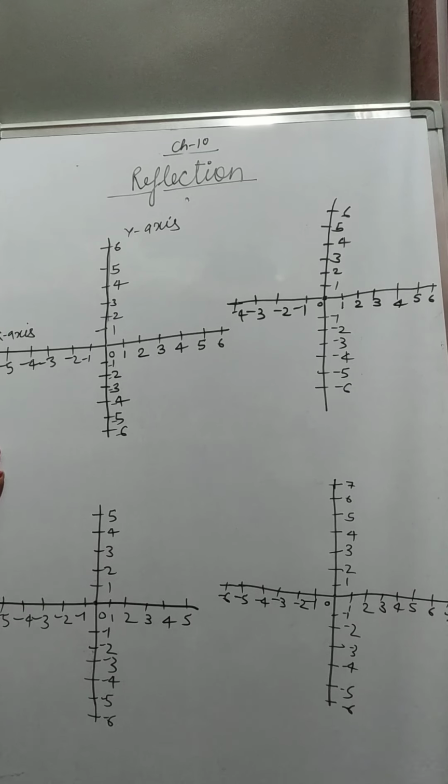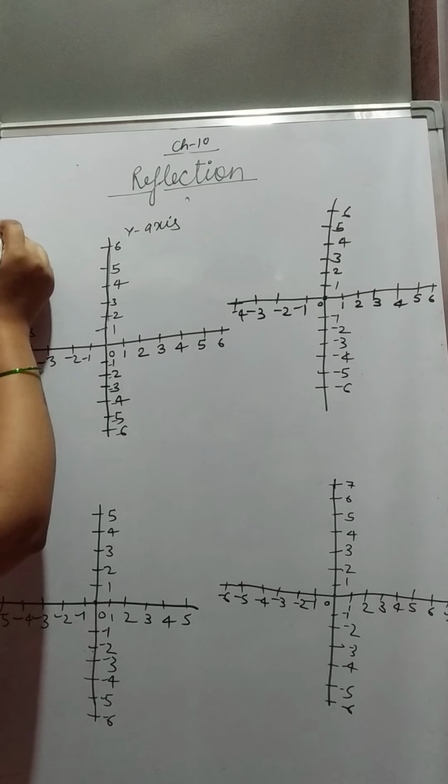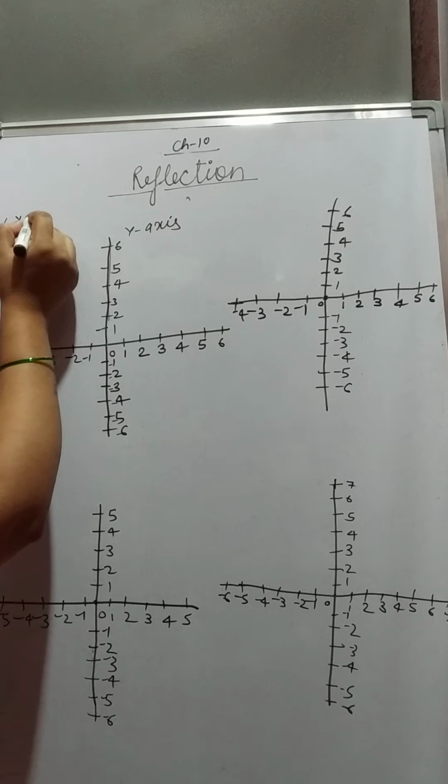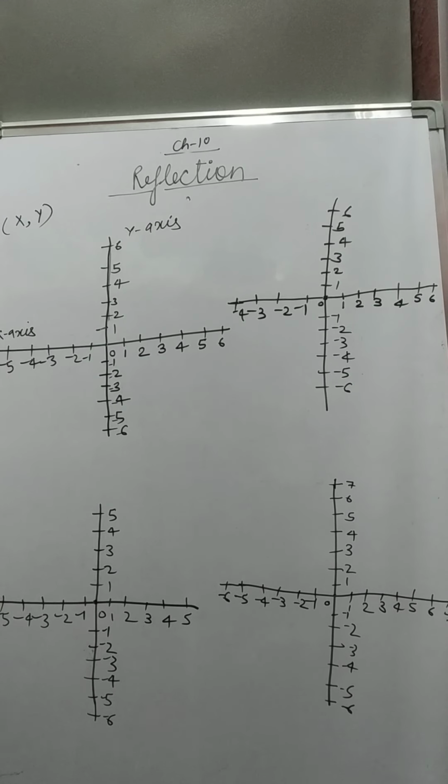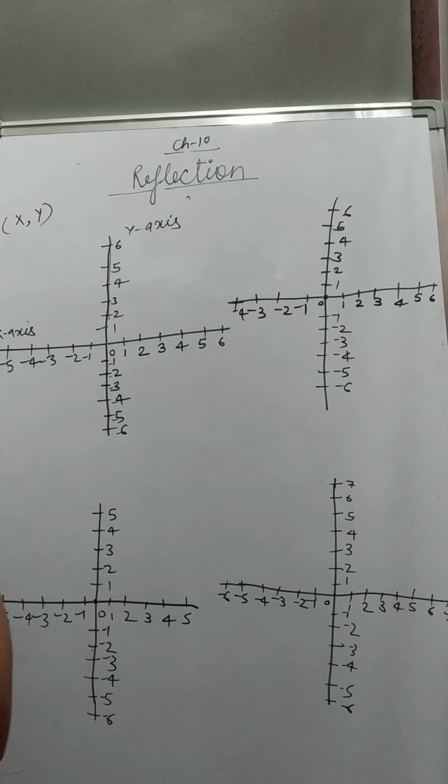When we write the numbers in coordinate geometry, we write them in the form of coordinates. First we write the coordinate of x, then we write the coordinate of y. We have already studied this topic in class 6, 7th and 8th. Again, I am just going to have a quick revision of these topics. So when we write the coordinate, first we write x, then we write y.